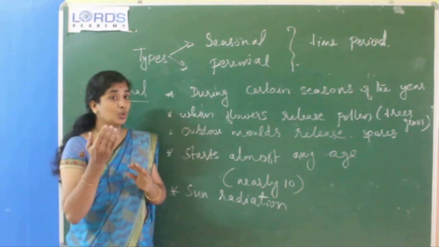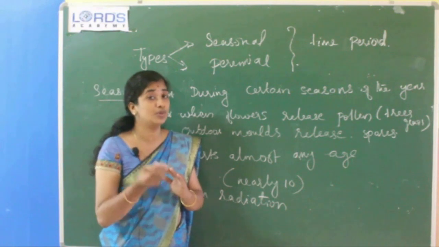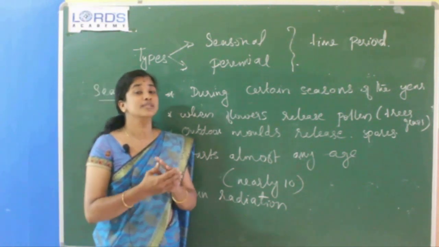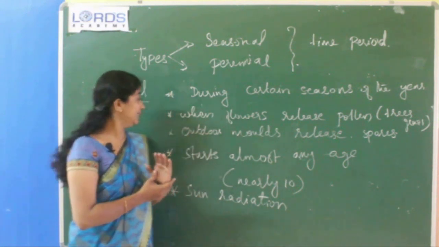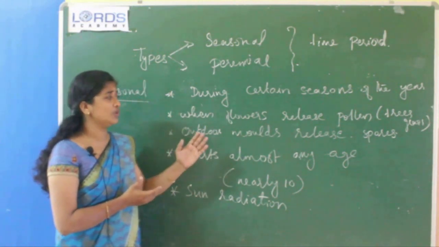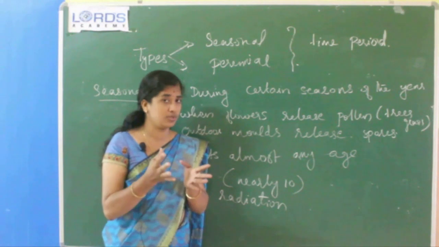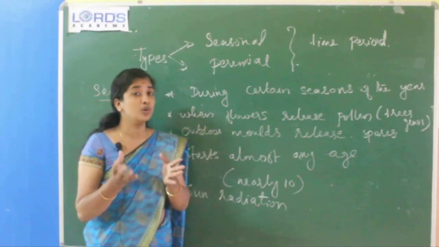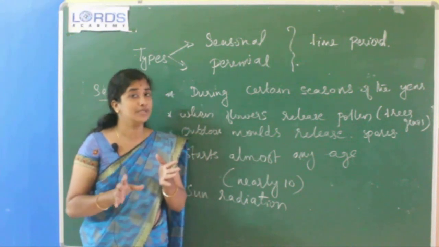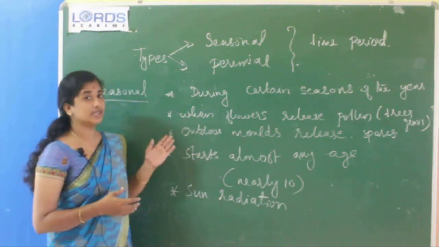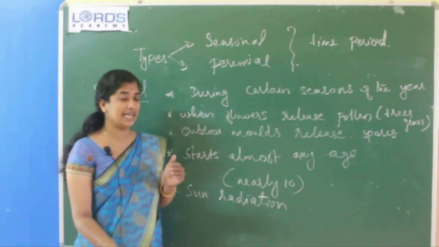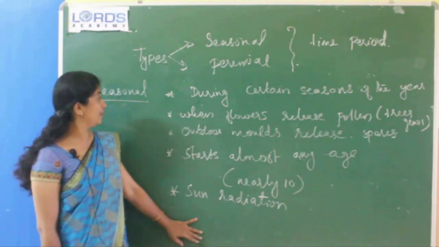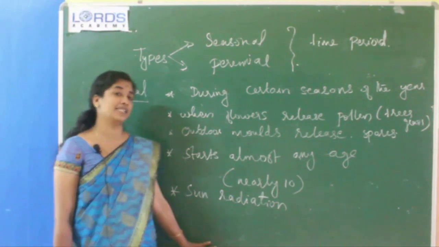Also trees and grass produce some pollen. These pollens are allergic to some persons. Then outdoor molds release some spores. Spores, you already studied, dust-like particles. These spores are also allergic to some persons. This seasonal allergy starts at almost any age, nearly 10. Sun radiation is also an example of seasonal allergy.